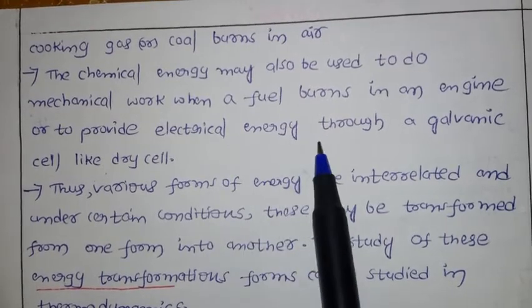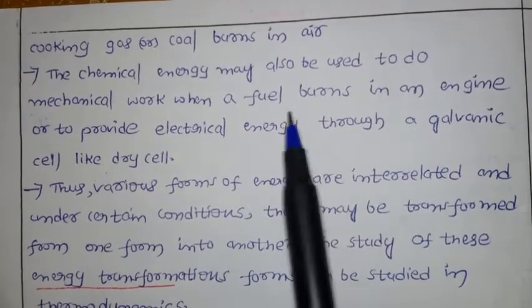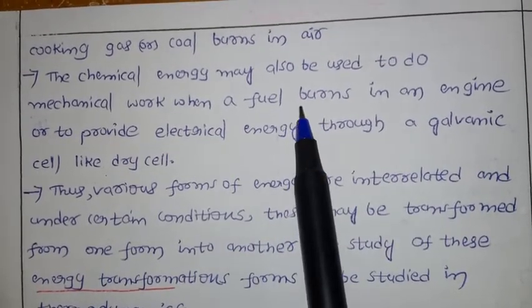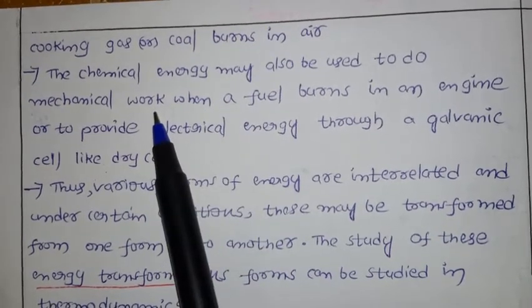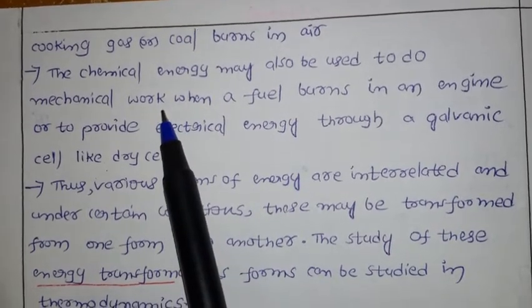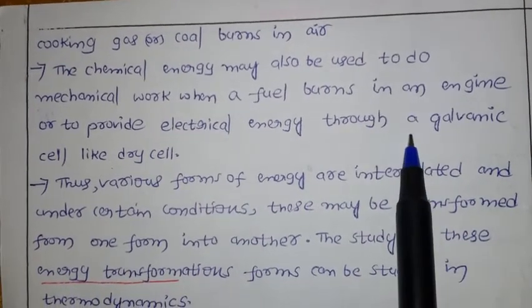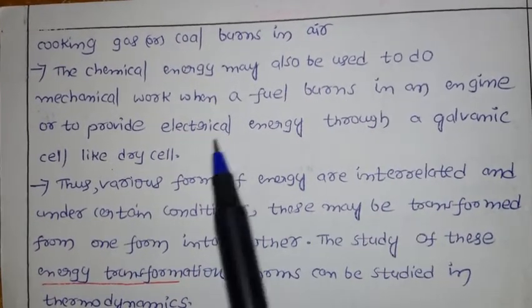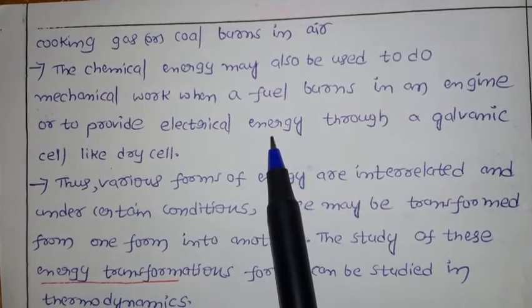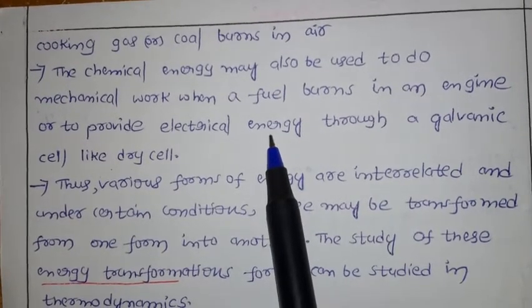Now if you see here, in all these forms, what we are doing is converting one form of energy into another form. Here in the fuel, we have chemical energy that is used for making the engine work, that is called mechanical work. Now in the galvanic cell, the chemical energy is converted into electrical energy. So here we have different forms of energy, isn't it?